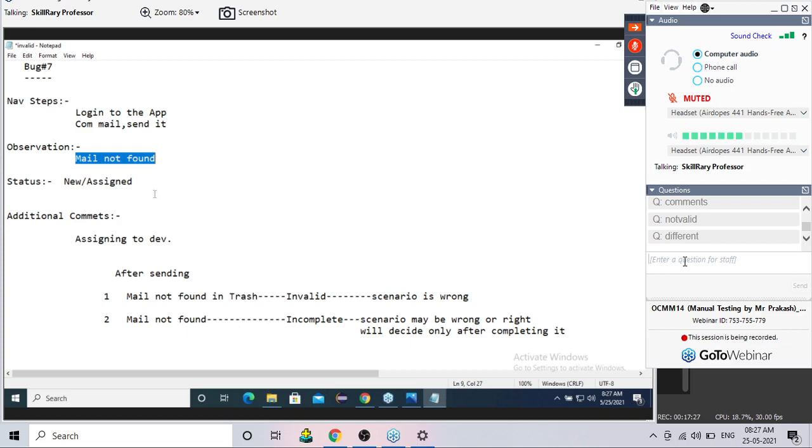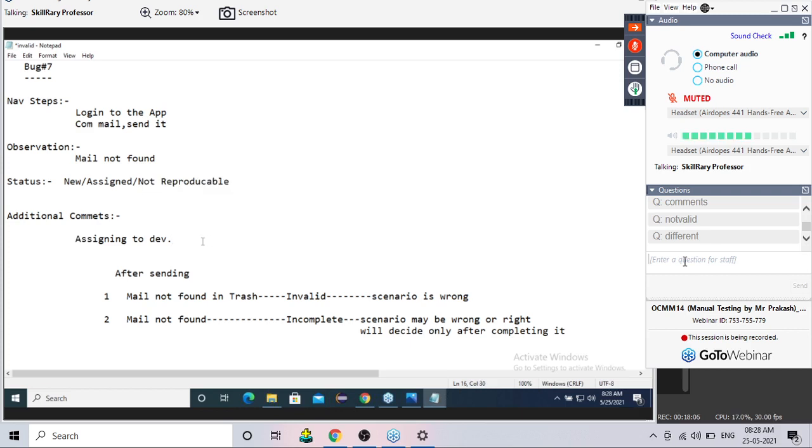So now what he does, he will change the status to, boss, not reproducible. Okay, he will change the status to not reproducible. It means I am not able to find this bug. Are you understanding till now? So according to your navigation steps, I am trying to send a mail. I am checking, but I don't know why, I am not able to reproduce your bug. Reproduce means physically I am not able to see this bug.